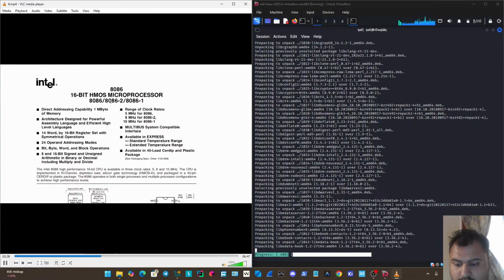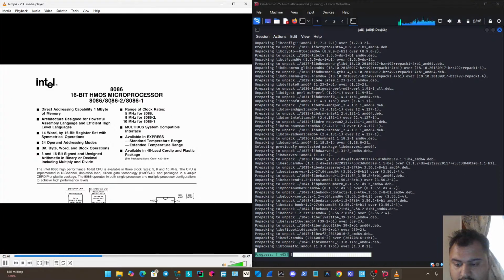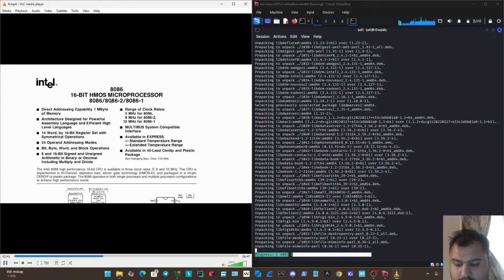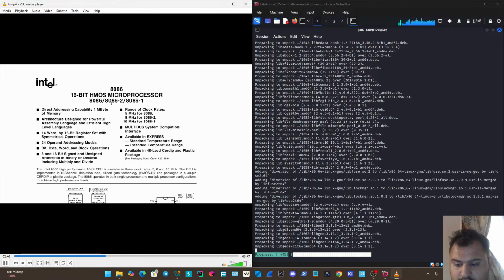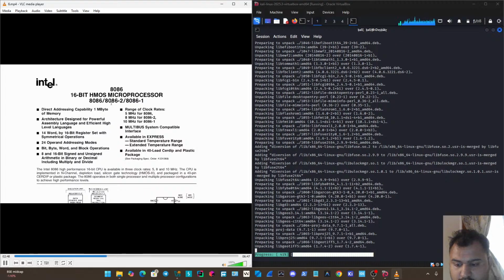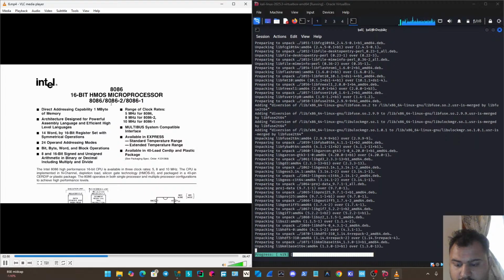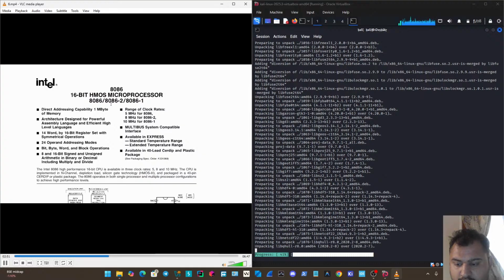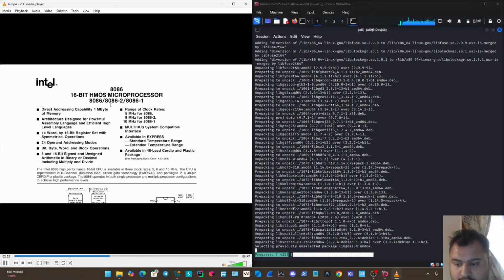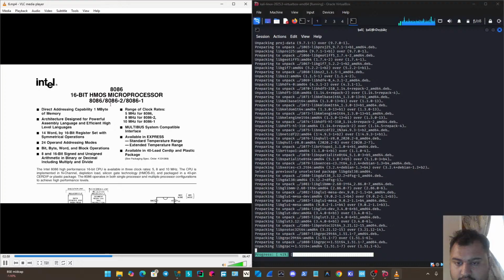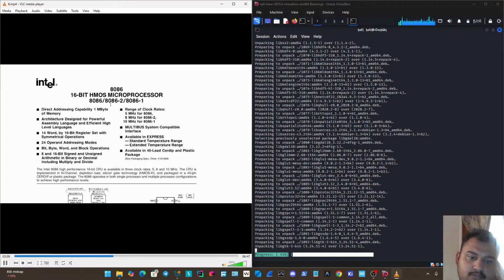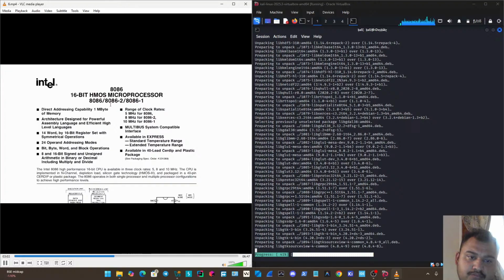So all Intel and AMD are still using this x86 instruction set. Albeit, of course, we've advanced from the 16-bit version up to the 32-bit version, and now we're up to the 64-bit version. So even if you see a CPU is running, for example, x64, that's just a short form for x86-64-bit. So this instruction set is still used.